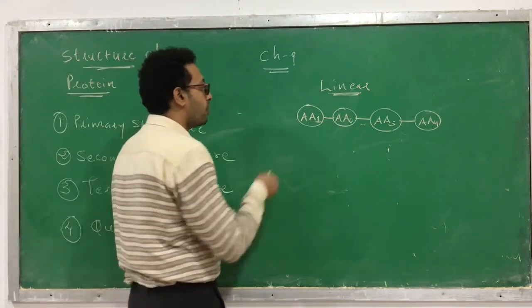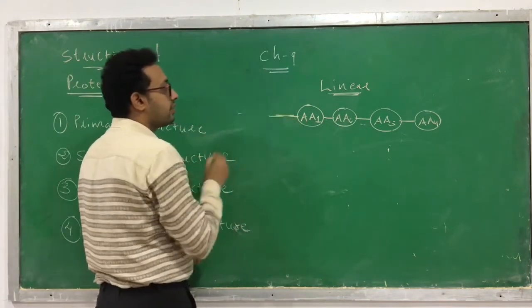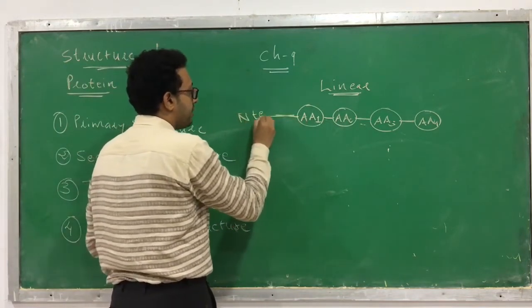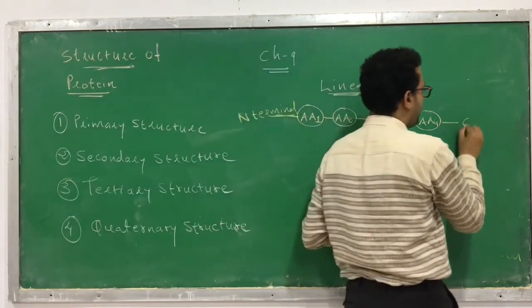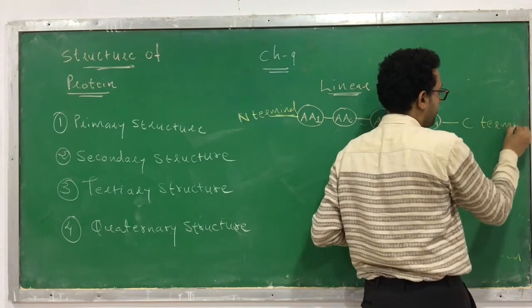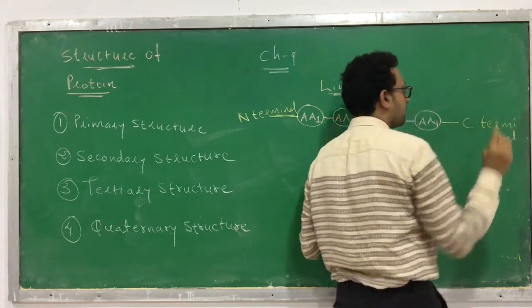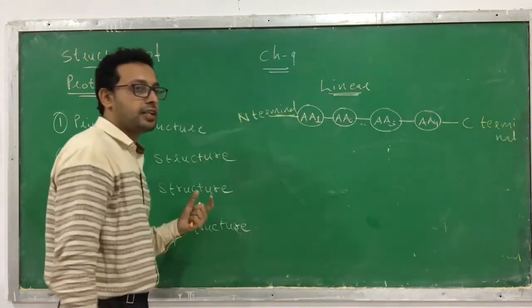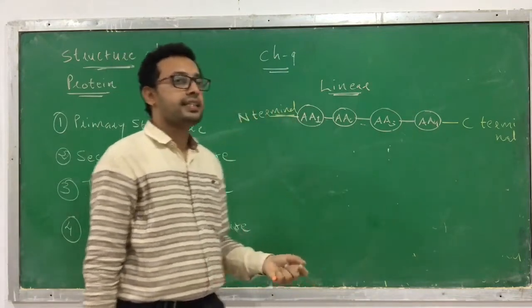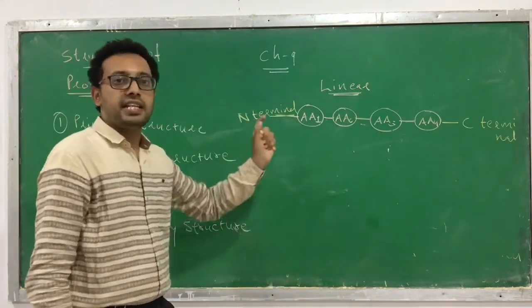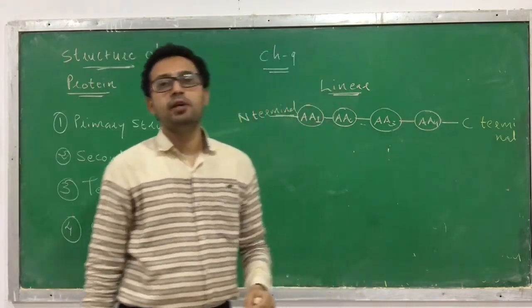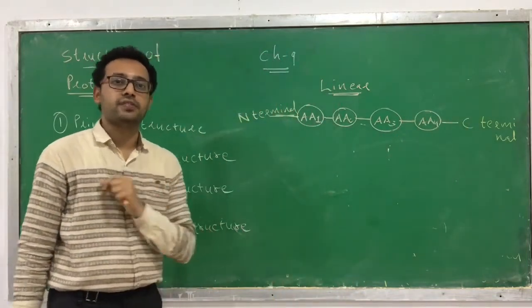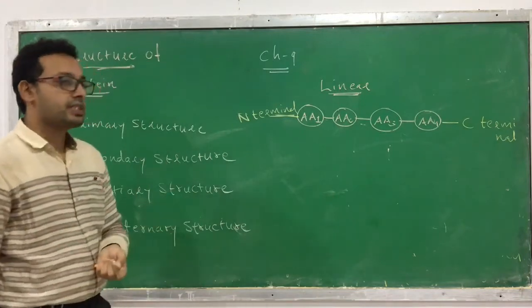And as I have already told you, one end is called the N-terminal, the other end is called the C-terminal, because on the left side the NH2 group remains free, on the right side the COOH carboxylic acid group remains free. So that is about the primary structure.